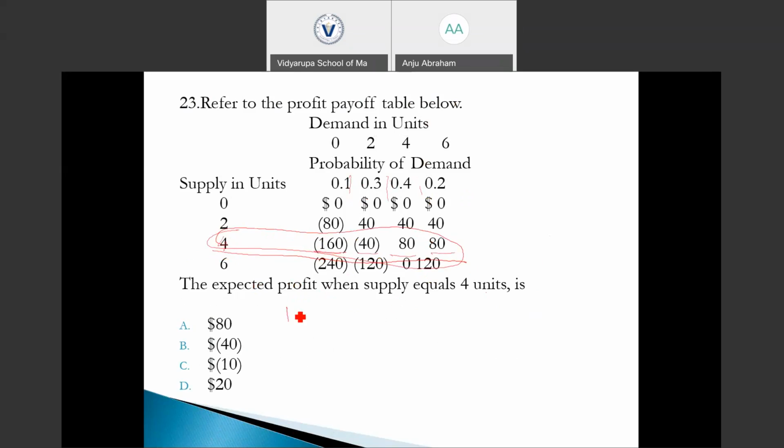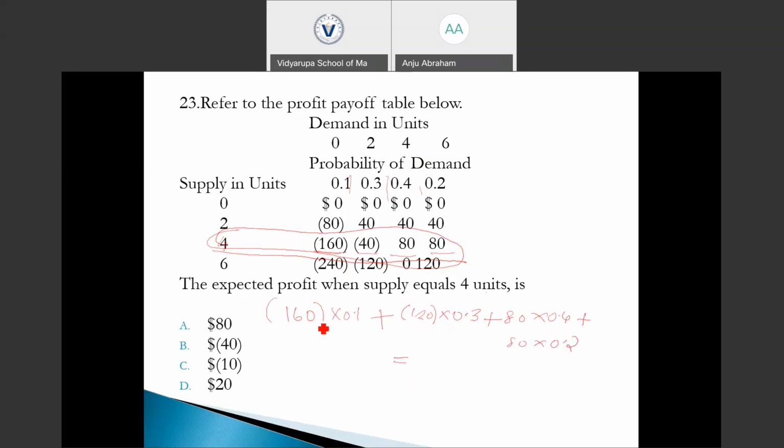So what is 160 into 0.1 plus 120 into 0.3 plus 80 into 0.4 plus 80 into 0.2. This is going to be our expected profit.